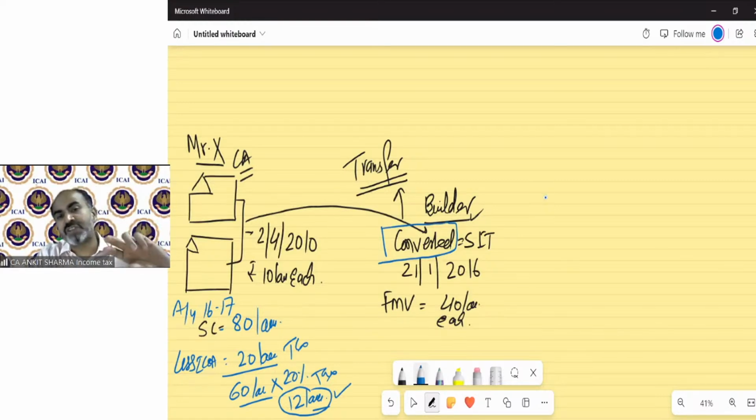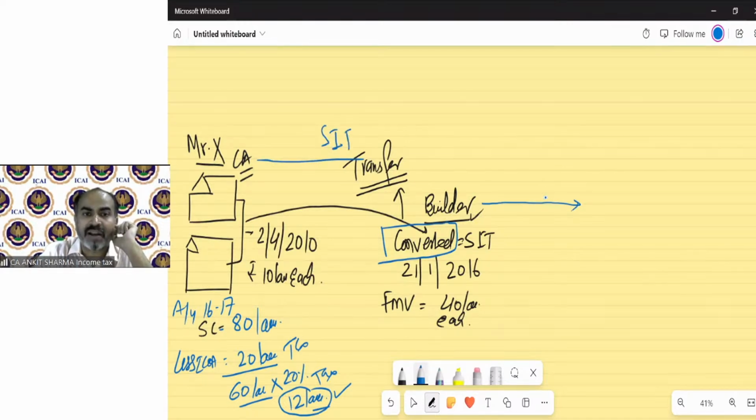Because we just changed the balance sheet head. Till now, it was a capital asset or fixed asset in our balance sheet. Now it is in the stock in trade column. That's it. Conversion just changes the value and the position in the balance sheet. But practically, he did not receive any amount. So how will he be able to pay the tax of 12 lakh rupees if this section is not in place? So government understood this problem and said, yes, you are correct. In this situation, when you converted your capital asset into stock in trade, government understood that at the time of conversion, there is no actual money flow.